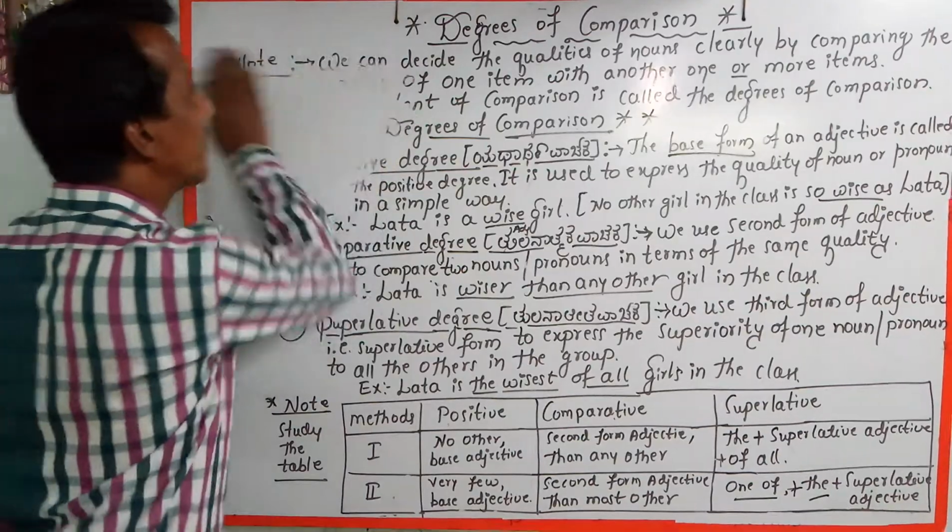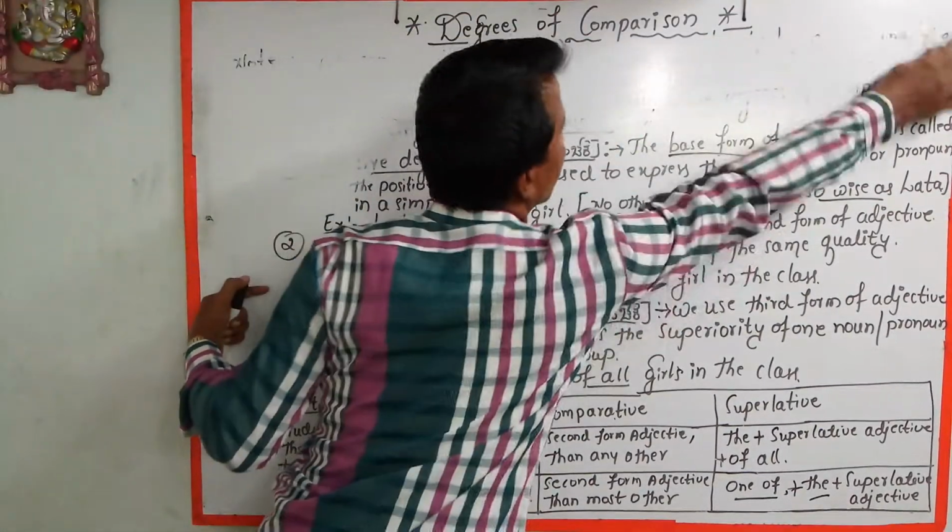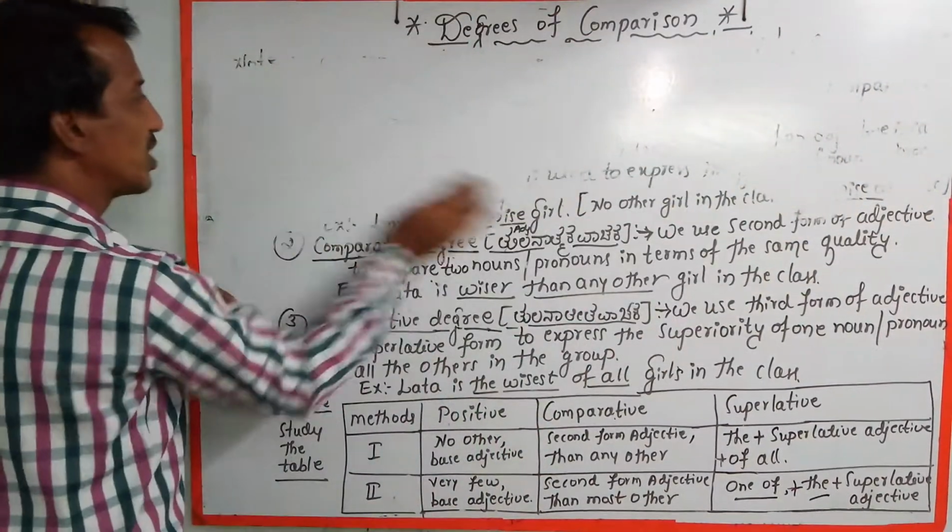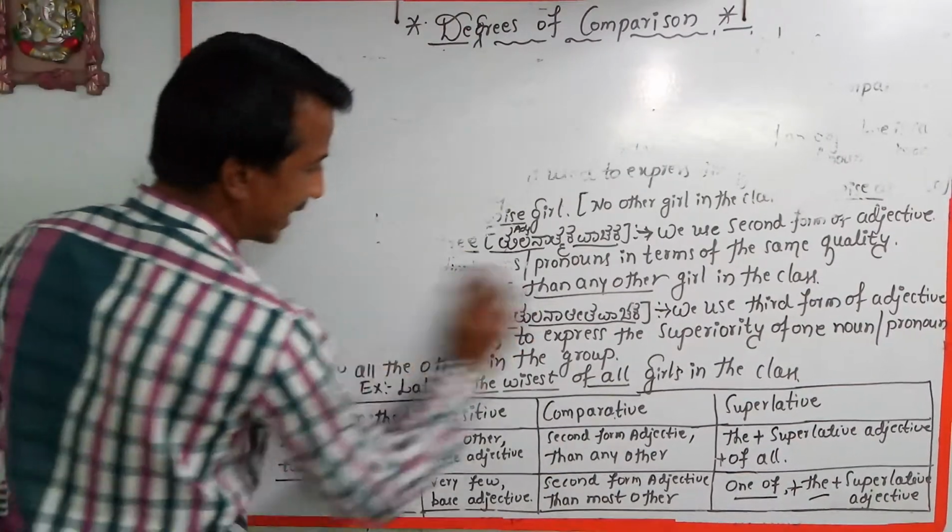Let's come to know briefly about the change of degrees of comparison, how to change according to the two methods.